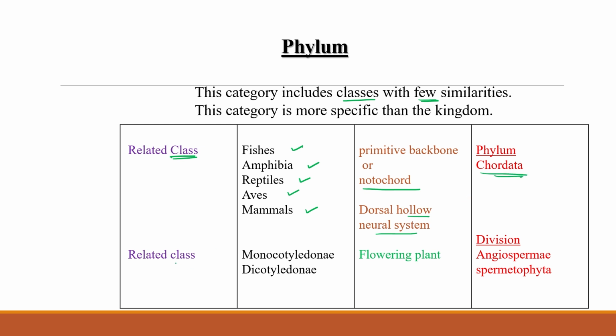Similarly, for plants, monocotyledons and dicotyledons both have this property: they are flowering plants, so they come under the division Angiospermae, spermatophytes. For plants we use the term division, and for animals we use the term phylum. I already told you this previously.